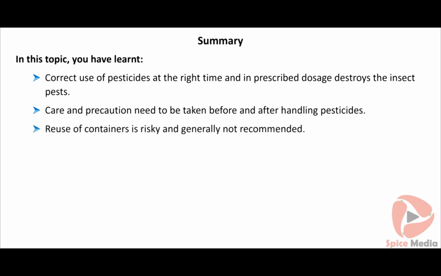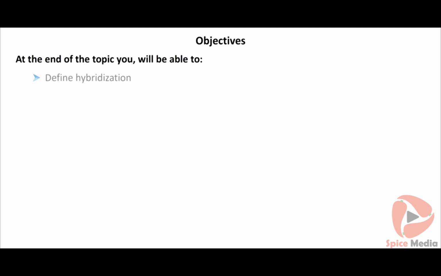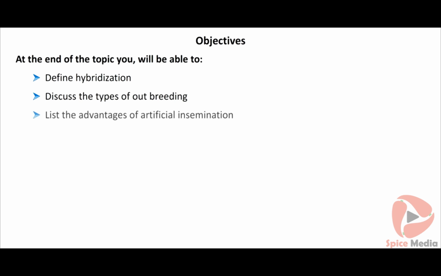Reuse of containers is risky and generally not recommended. If a pesticide is consumed accidentally, the person should be taken immediately to the nearby hospital. At the end of the topic, you will be able to define hybridization, discuss the types of outbreeding, list the advantages of artificial insemination, outline the importance of hybridization.